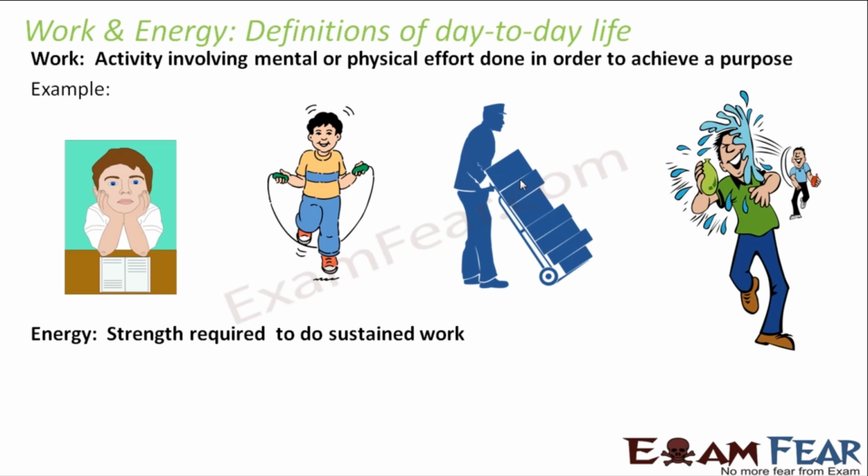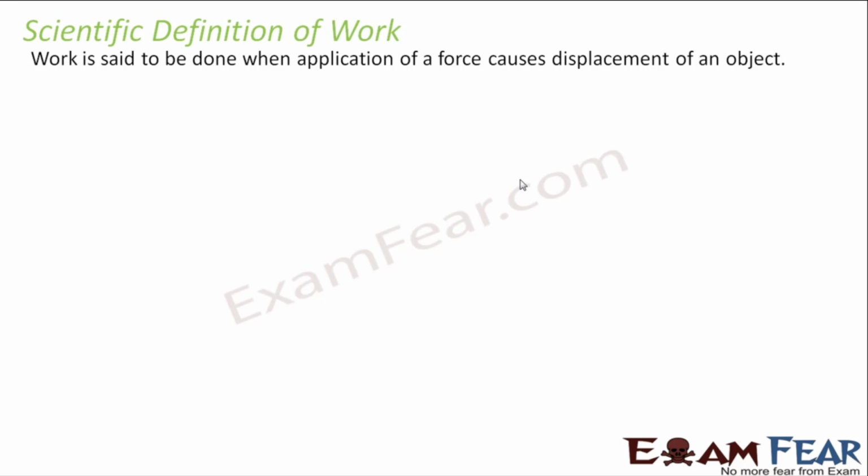But what we are going to study in this lesson is what is work in terms of science. So we will start with the scientific definition of work. How does science define work? Work is said to be done when application of a force causes displacement of an object.